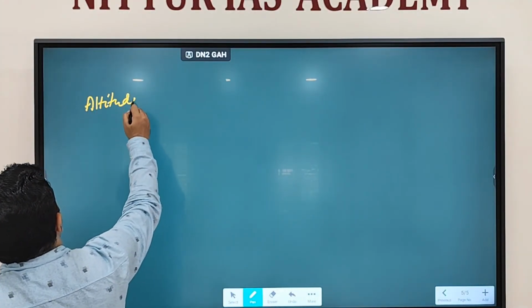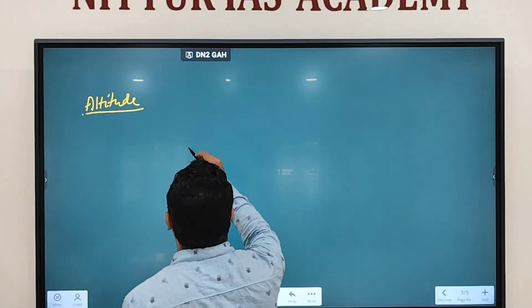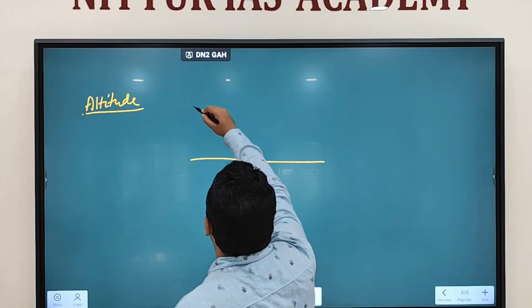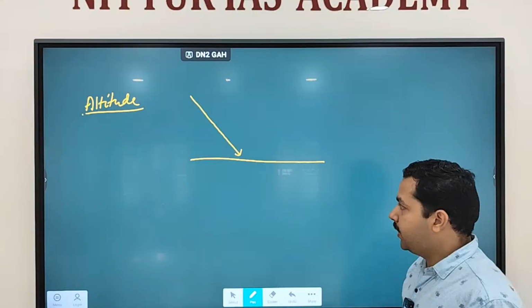So another important factor determining the heat distribution is altitude. How is altitude determining it? As we discussed, sun radiations are coming.